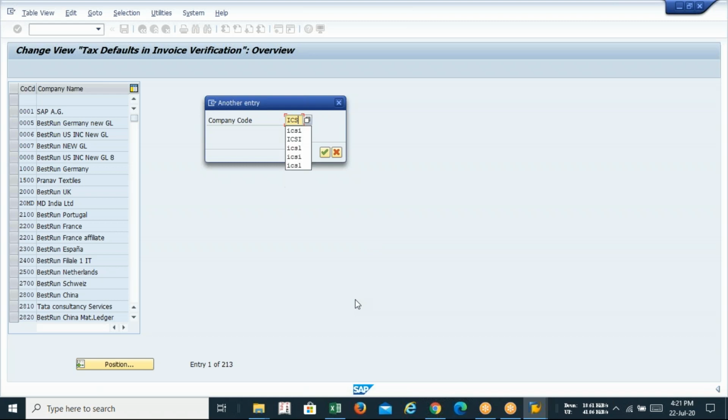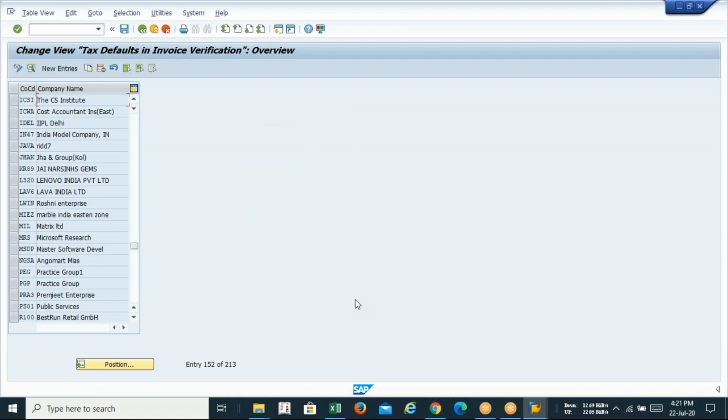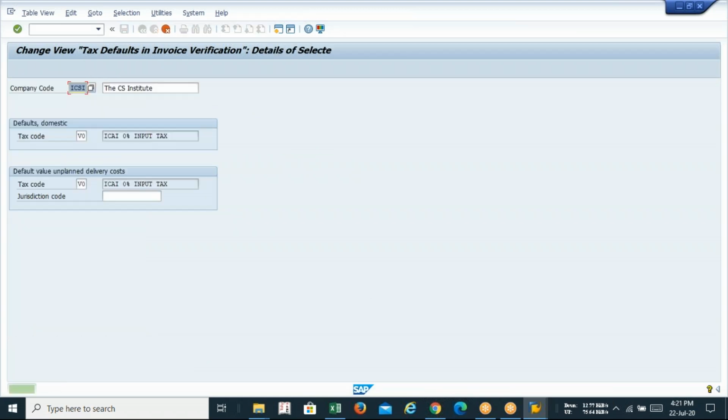That is the default company code I am using. Enter. Select ICSI and click on copy. And just replace with your company code. This V0 we need to create, but right now I'm not creating V0. I'm just selecting from the existing list.